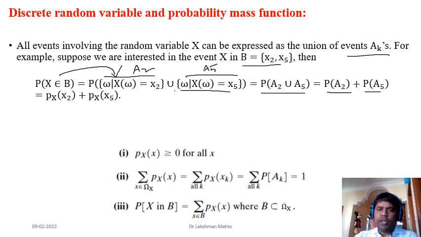And we know that the probability of A2 is just the value of the probability mass function at point x2, and the probability of A5 is just the value of the probability mass function at point x5. So this is the criteria.